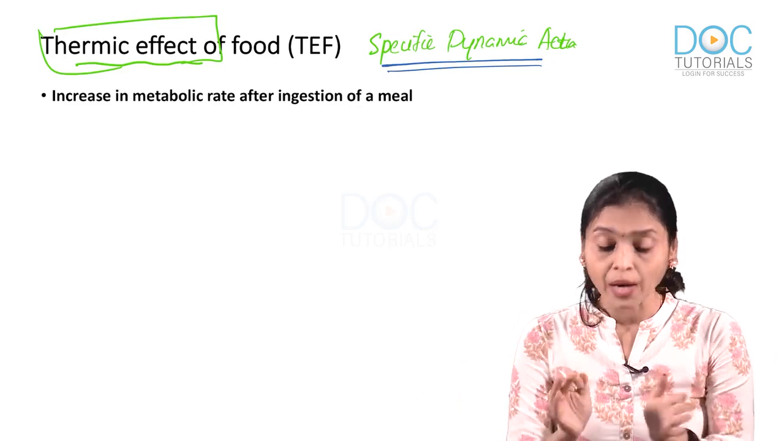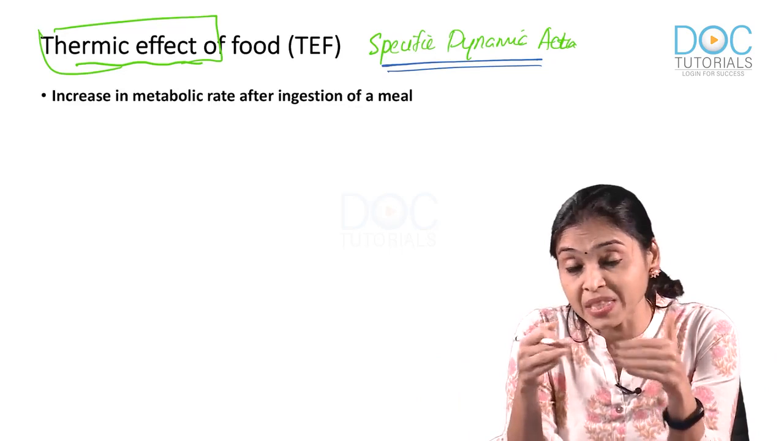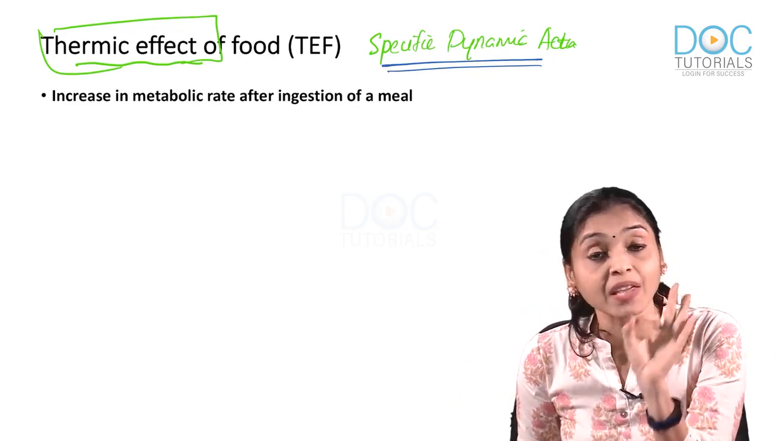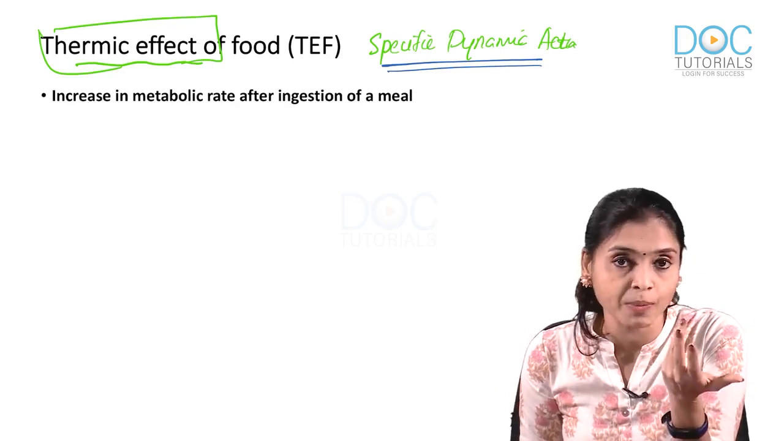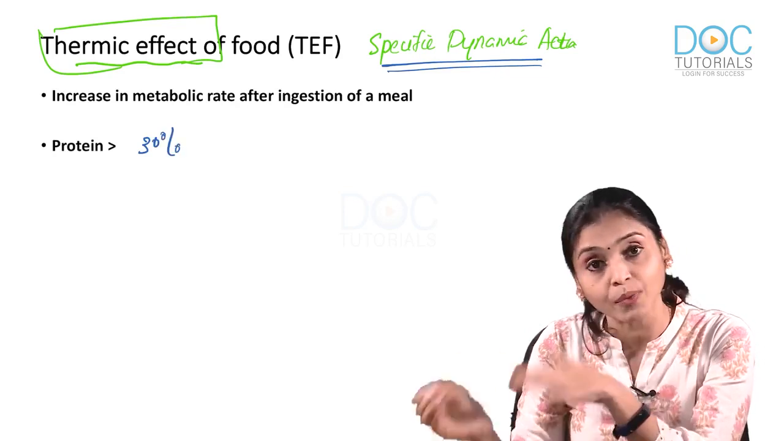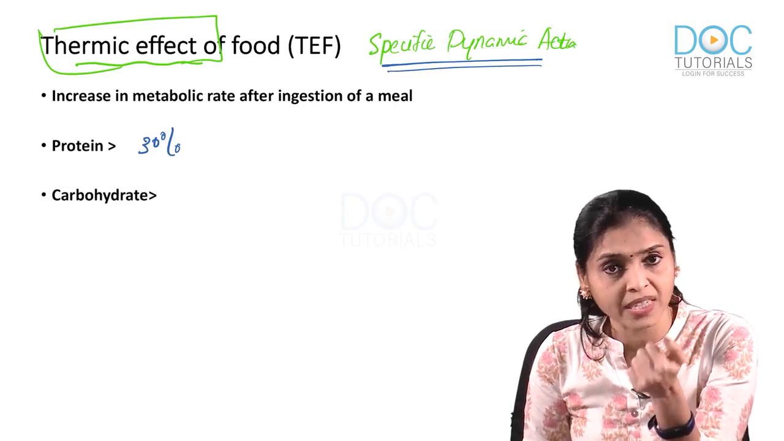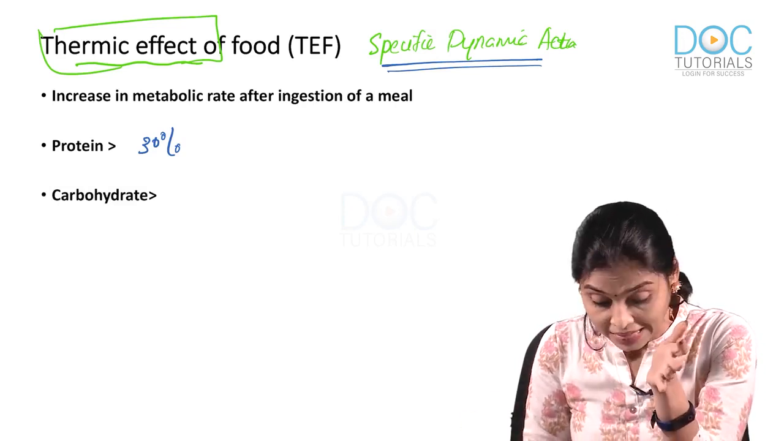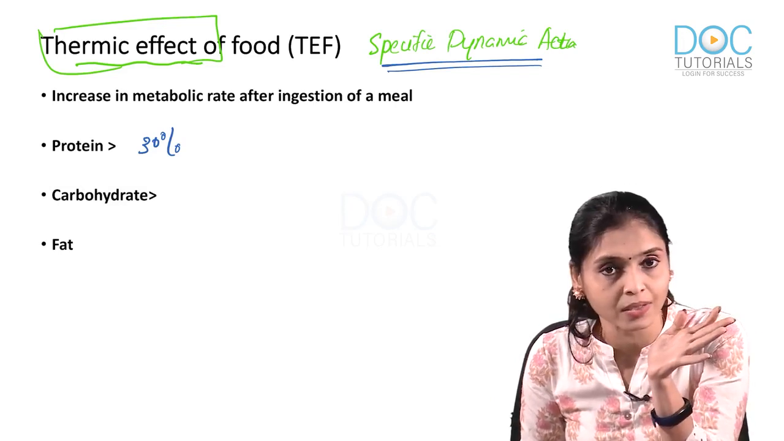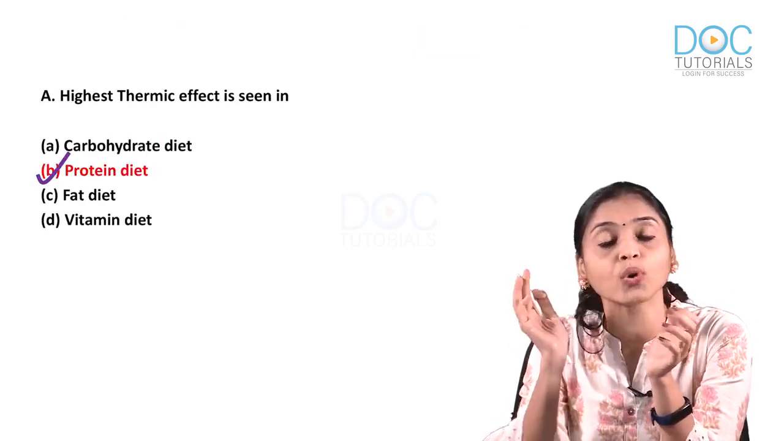Okay. Now, the thermic effect is not the same for all diets that you take. It depends upon what is the nutrient inside. And it is said that highest thermic effect or thermogenic effect is possible with proteins. They say around 30% of your protein food converts to heat. Then carbohydrate, it is some 20%, and then comes fat, around 5% only converted to heat. So, what is the answer? Highest thermic effect is for protein diet.